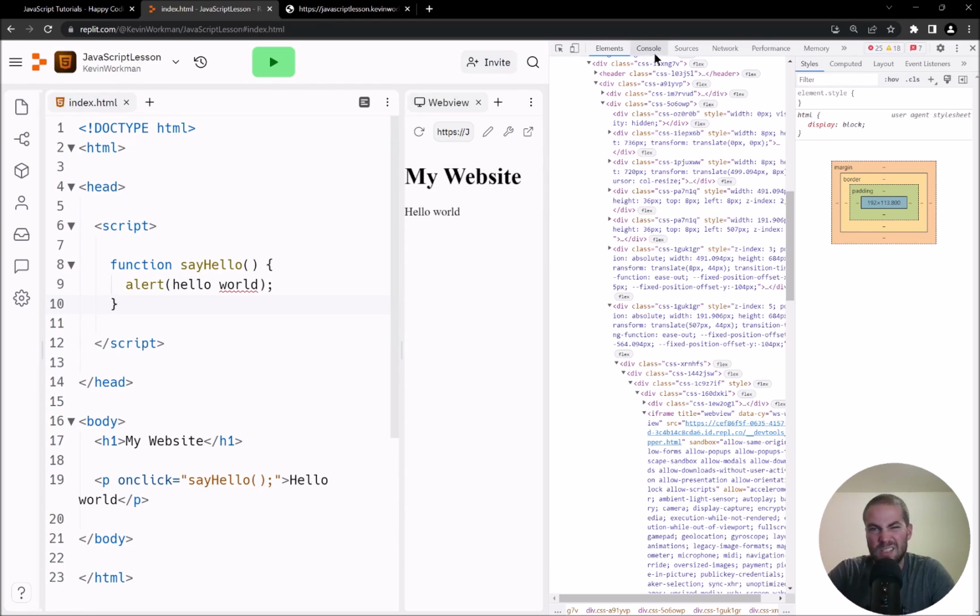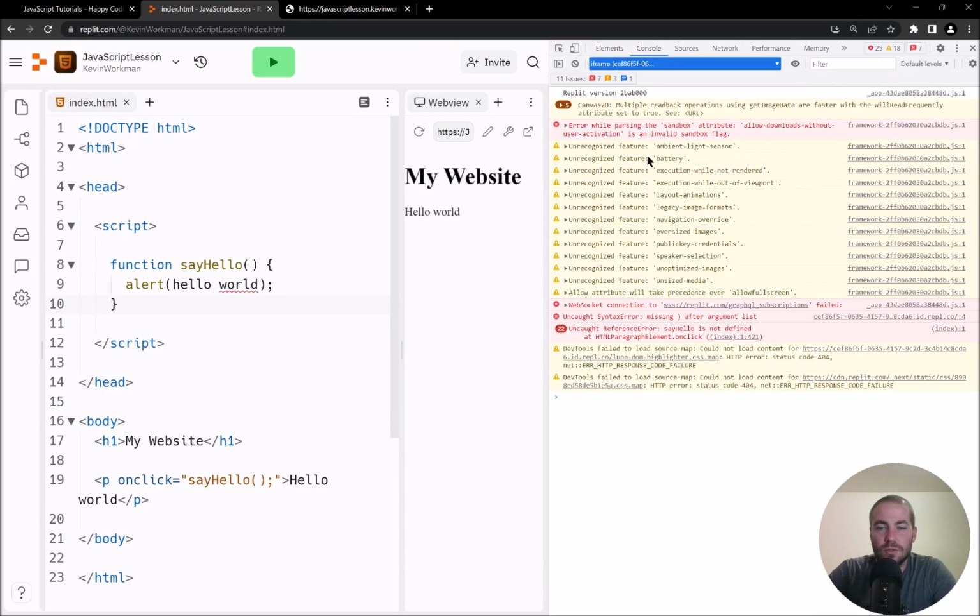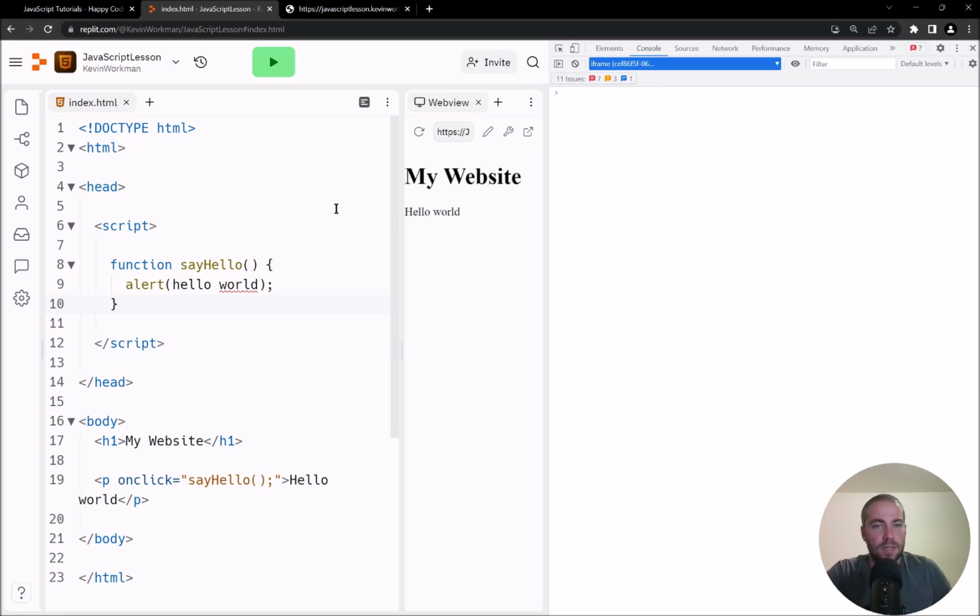So I'm going to zoom in. Click this console button, and this takes you to a page where all of your error messages will go. Let me clear this out using this button, and let me click around a little bit. Let me click here, and you'll see that now we are getting this error message. It might be a little small on the video, sorry, but you can maybe see that in this case, it is saying say hello is not defined when I click this.